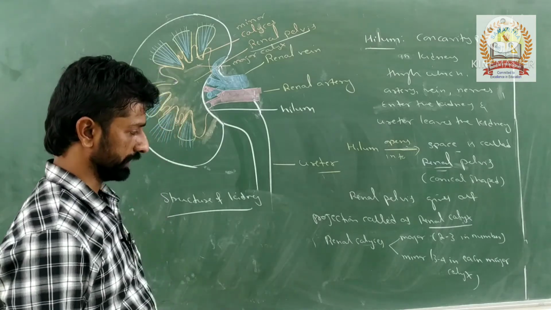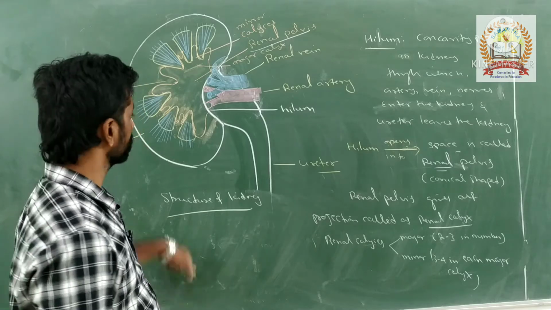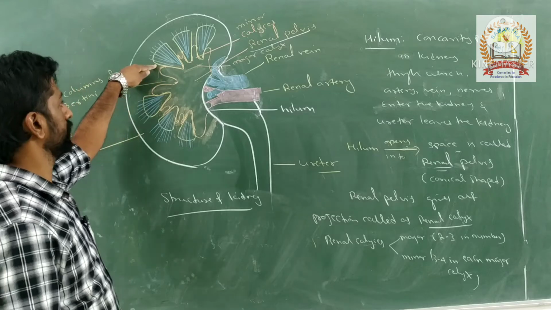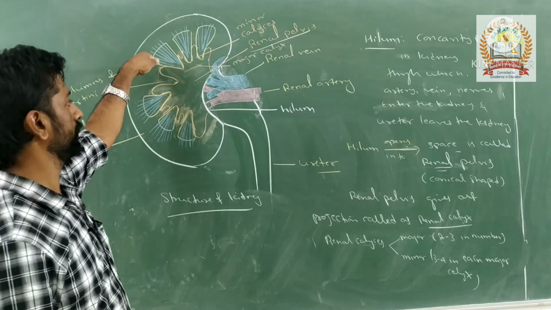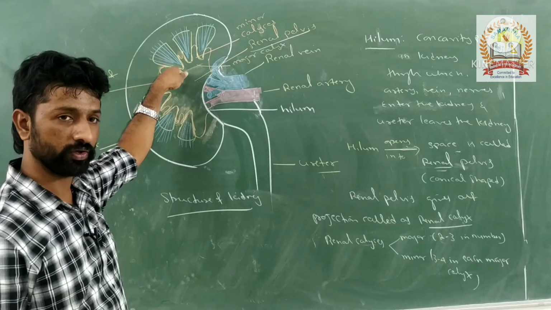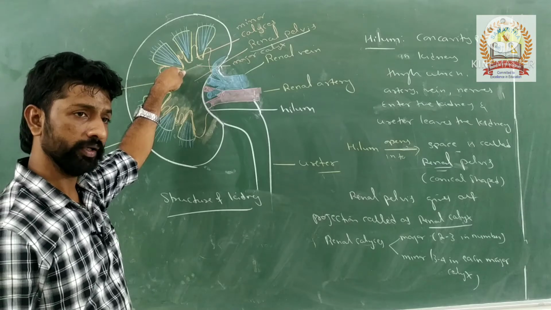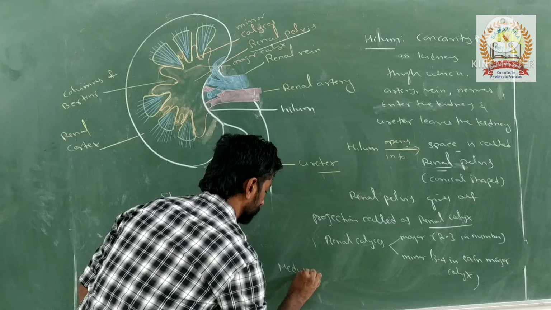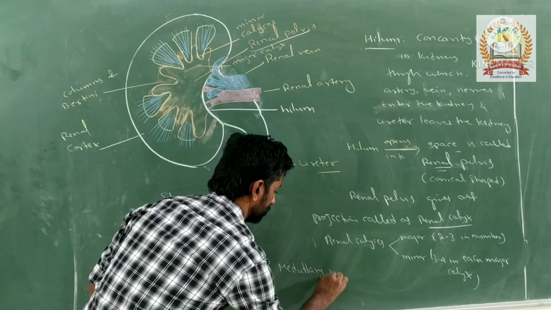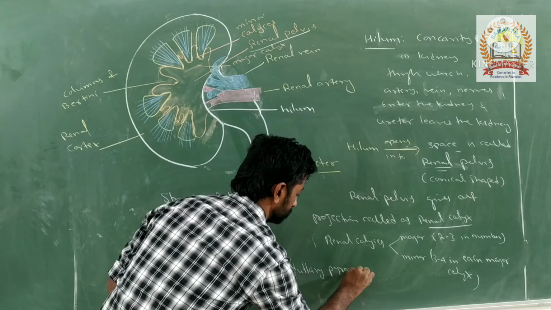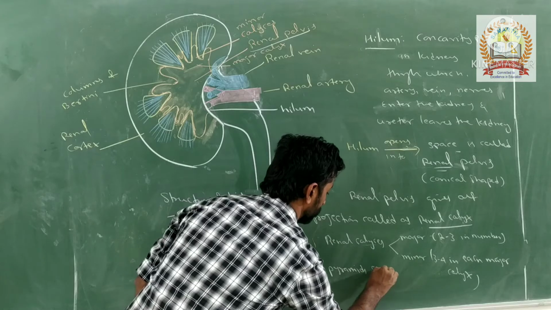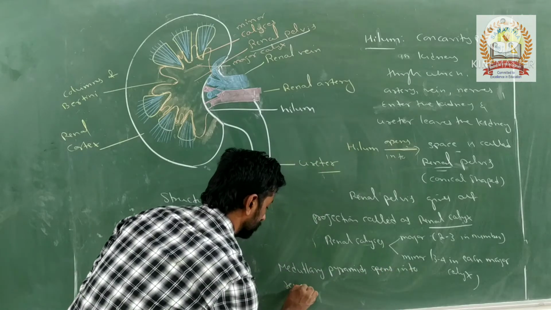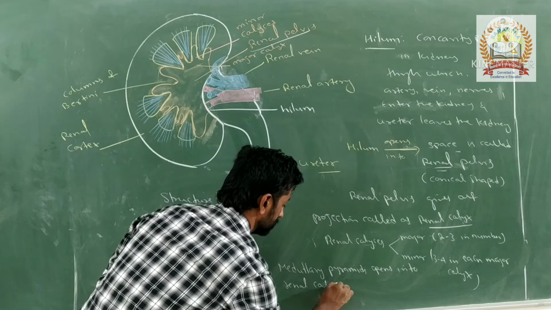Into these calyces, the pyramids which open from the cortex or the medulla region into these calyces are called medullary pyramids. The medullary pyramids open into the renal calyces.